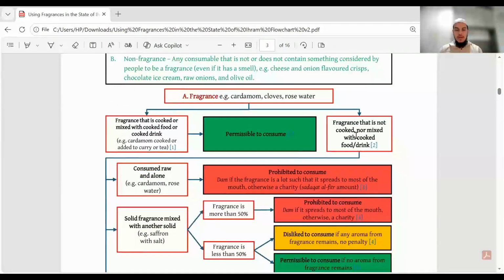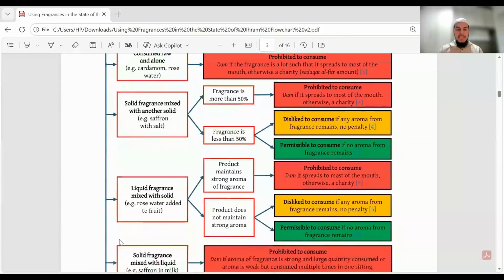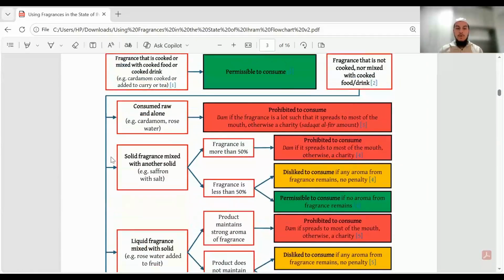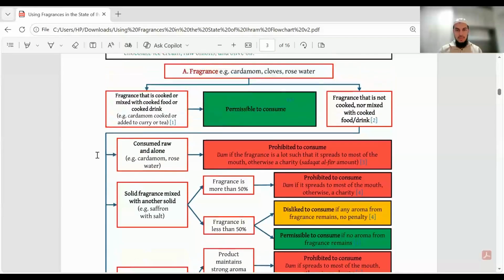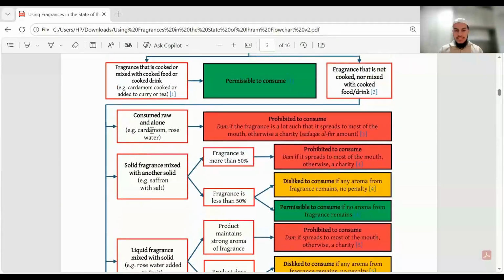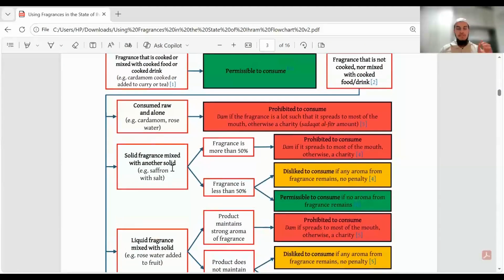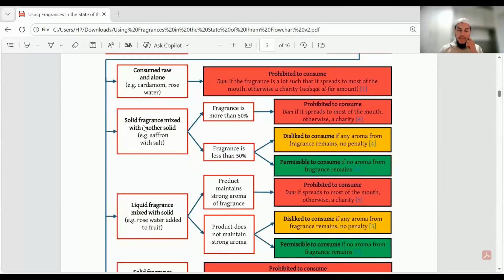So in this situation now, you have to continue in the flowchart and see which category the item that you have consumed falls into. So in this case, you have saffron mixed with milk. Is that consumed? Does that fall into the category of consumed raw and alone? Well, no, because you've not consumed saffron on its own. You've consumed it mixed in milk. Does it fall into the category of solid fragrance mixed with another solid? Again, no, because saffron is a solid, but the milk is a liquid.